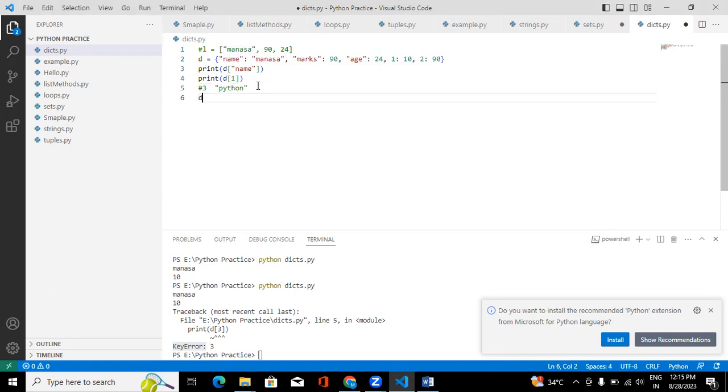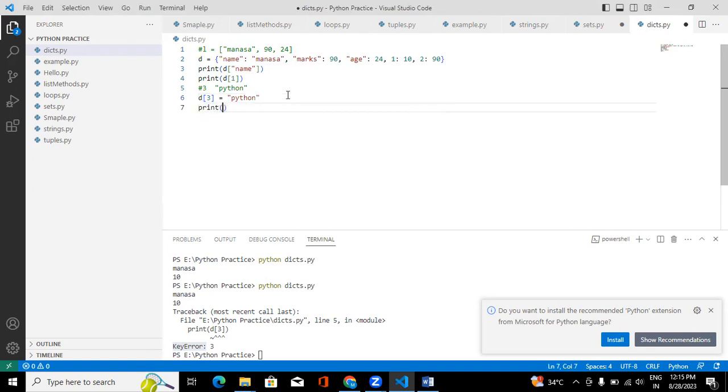Normally we know how to assign a value to a variable, right? In the same way. The difference is here you should give the dictionary name, and as the index you should give the key. Your key name you should give, and after equals you should give the value. This is how you can add an element to the dictionary.